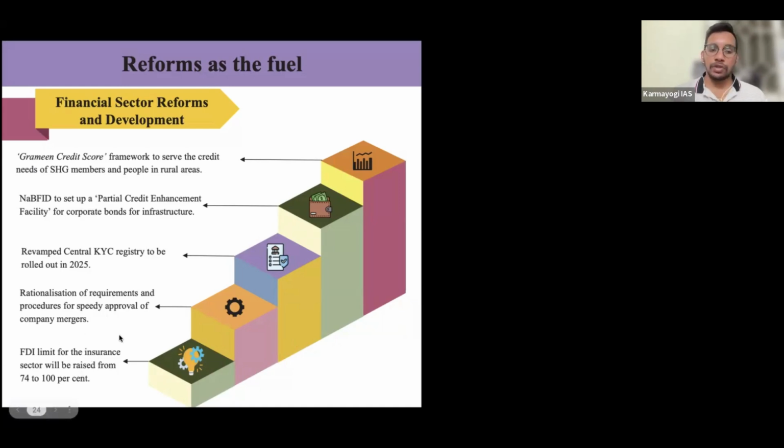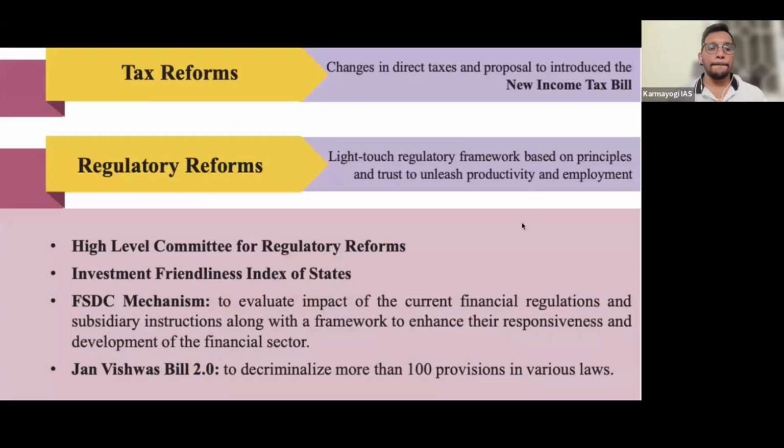And the FDI limit in insurance is going to increase from 74 to 100%. This is really a bold step actually. Usually the insurance sector is a little bit riskier and volatile, but anyway the government is taking a very strong step: they want to allow 100% FDI in the insurance sector. This is also something the government has taken.